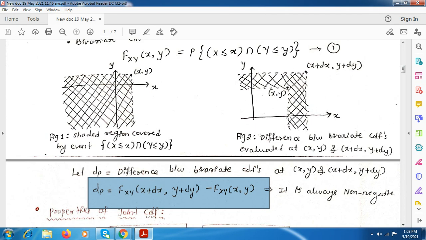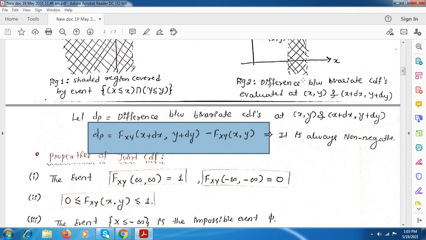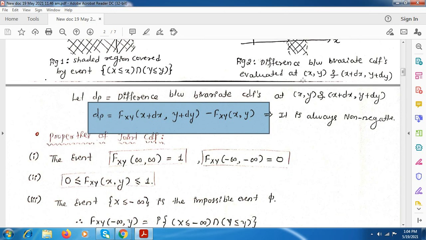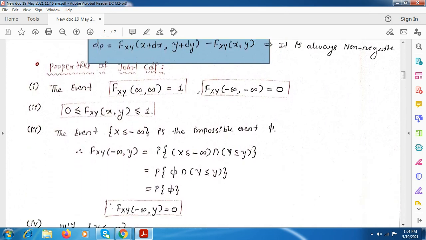Okay. So similarly, here also we have the properties for joint CDF. There will be two random variables, so similar kind of properties we have here also.